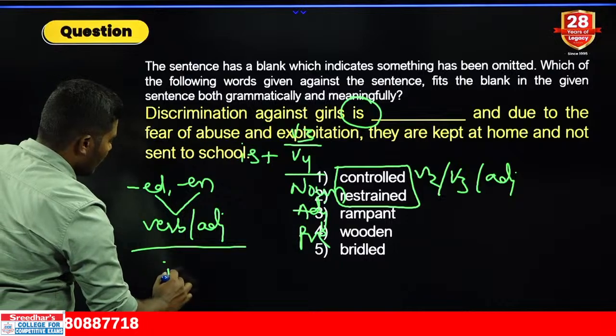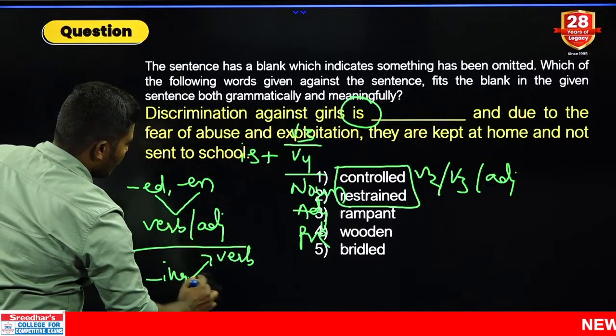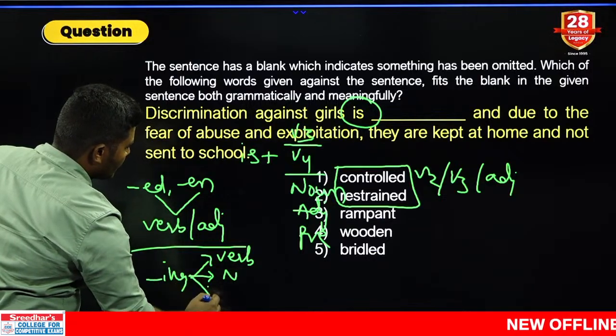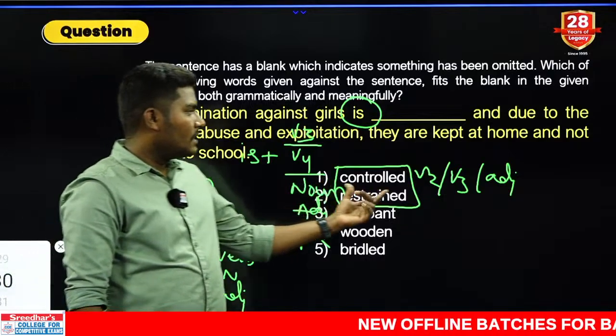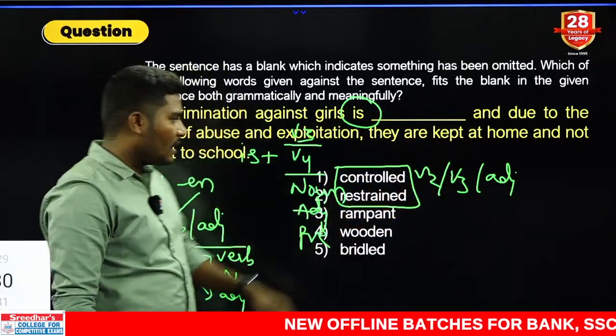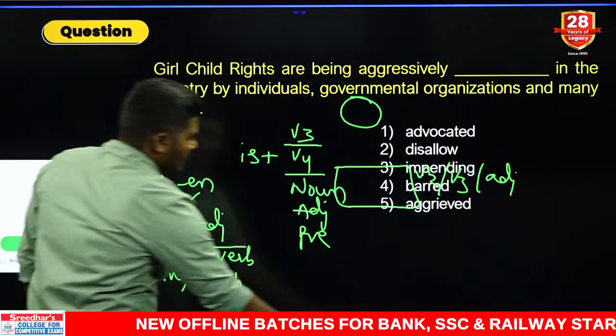Next, the word ing can function as the verb, can function as the noun, can function as the adjective. So they have multiple parts of speech. So they can be used as V3 in this combination, no problem. Okay, they are acceptable. That was a previous question example explanation. Now look at this combination now.